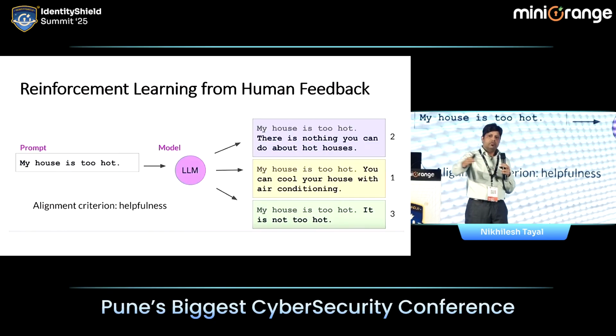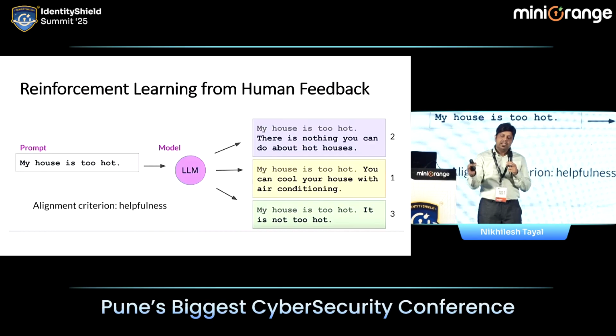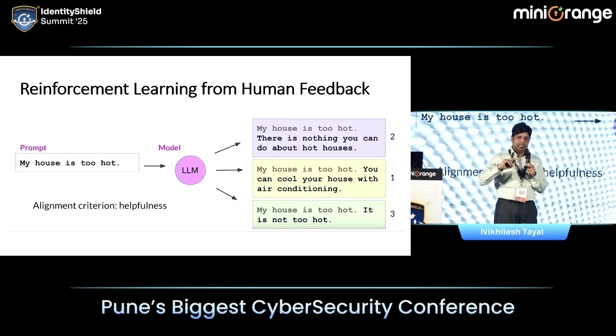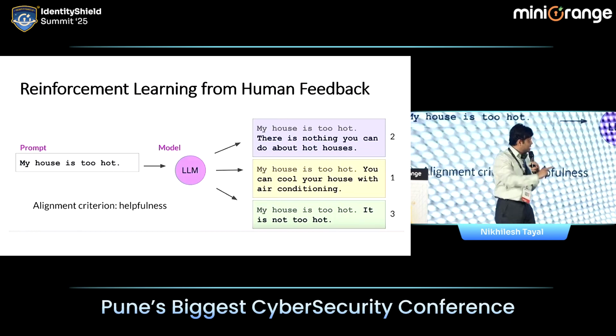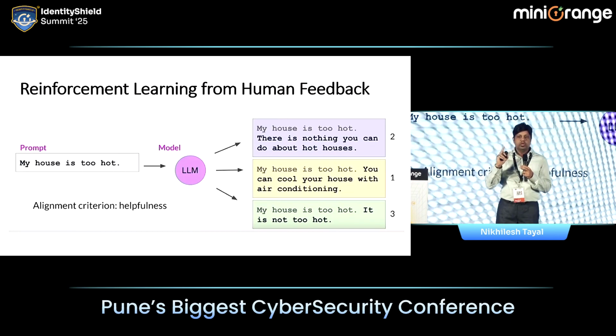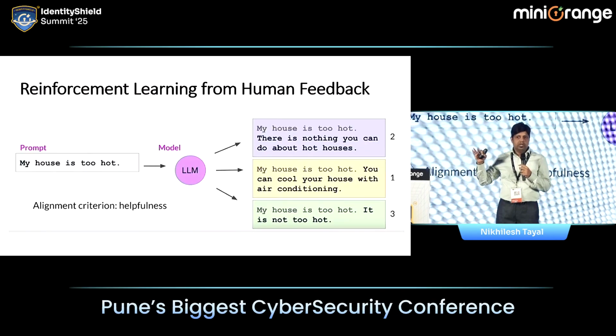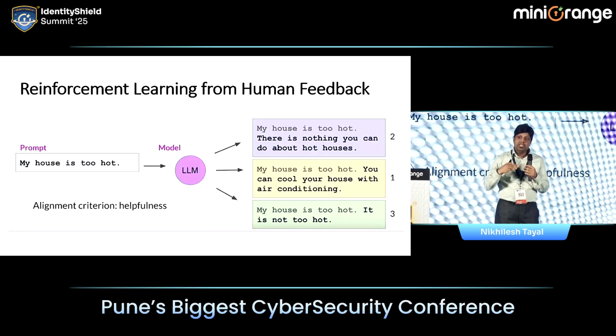So thousands of humans did that, and this data was again fed to the model, and then when you ask the model the same question, then model will generate the answer similar to the first one, because it knows, okay, this is what is acceptable to humans. And that's what made ChatGPT so successful, because now they generate like humans,